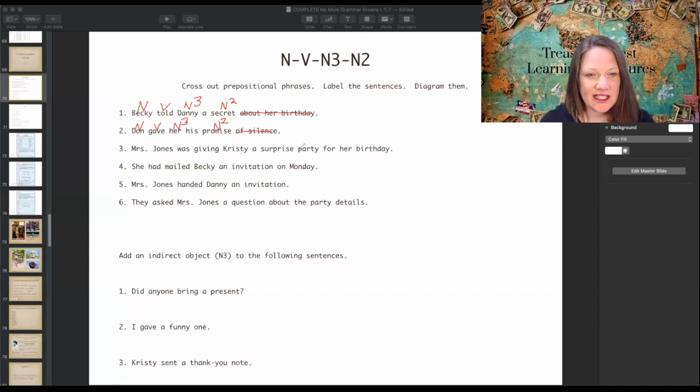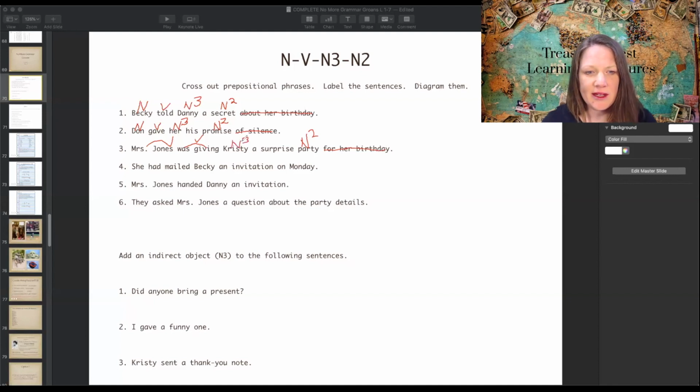Number 3, Mrs. Jones was giving Christy a surprise party for her birthday. For her birthday is a prepositional phrase. Was giving is the verb. You do want was giving because of the helping verb there. Mrs. Jones is the subject. And party is your direct object. Mrs. Jones was giving party to whom?